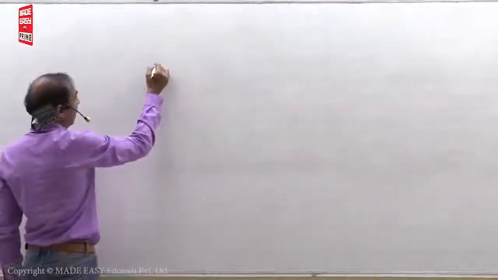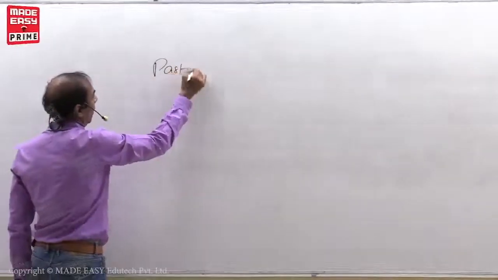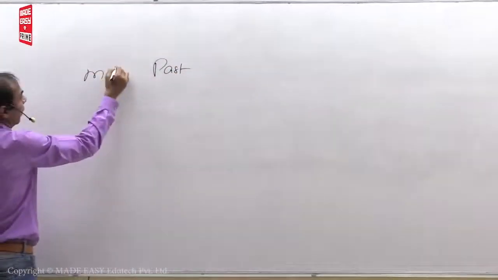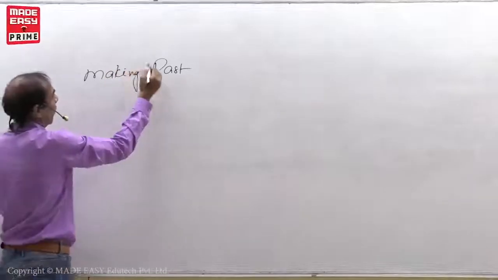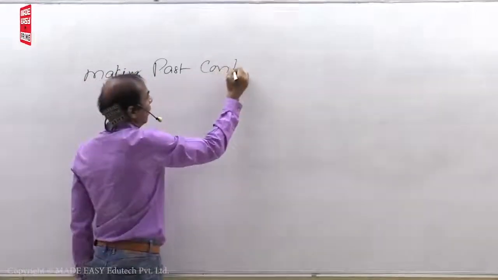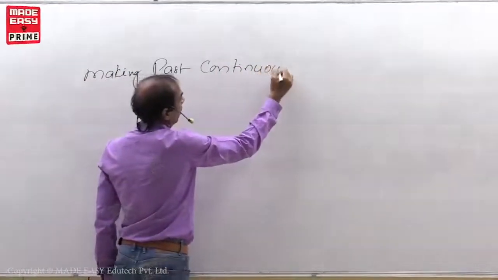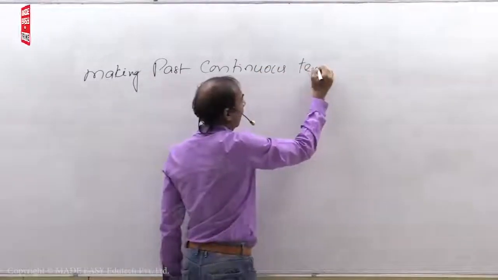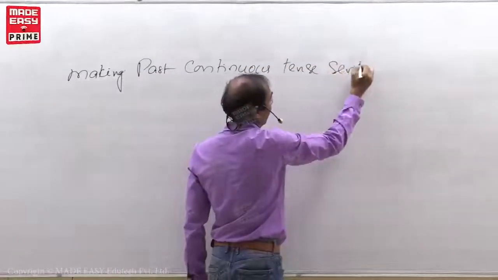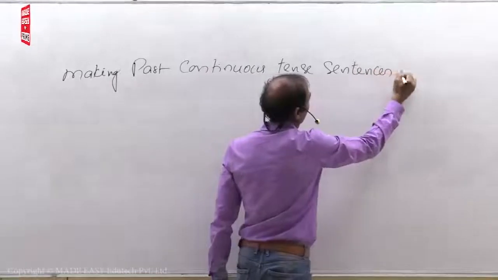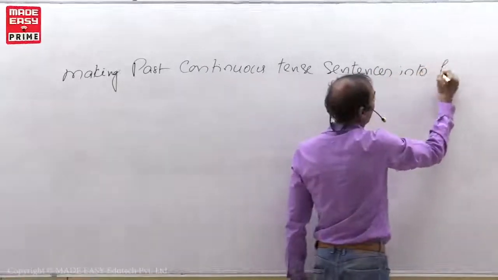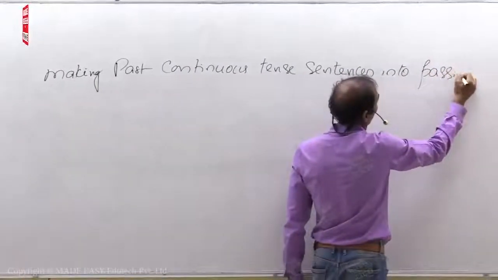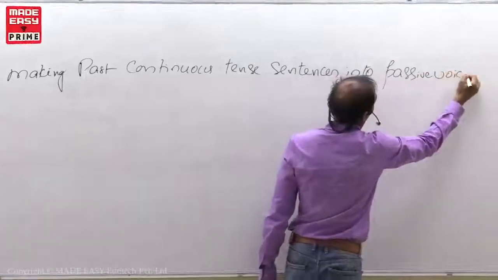Next model. Making past continuous tense sentences into passive voice.